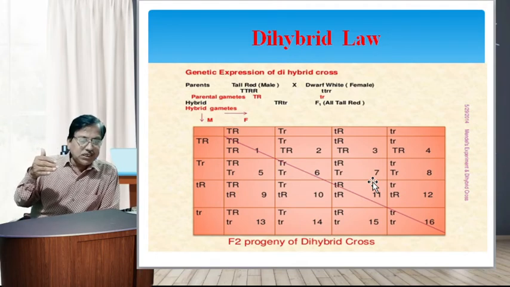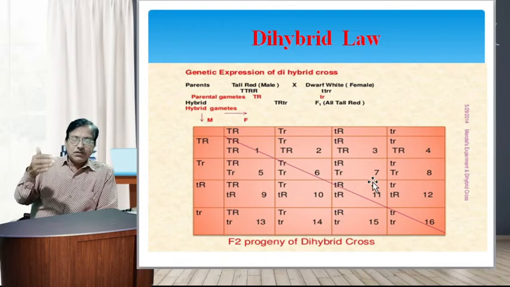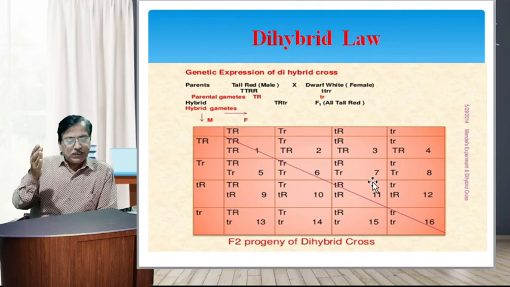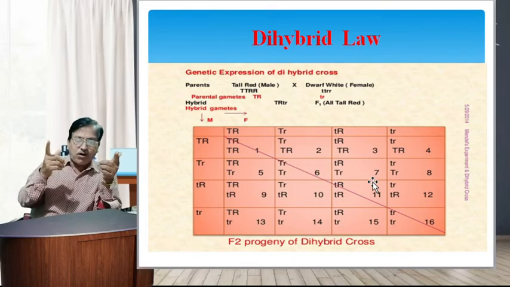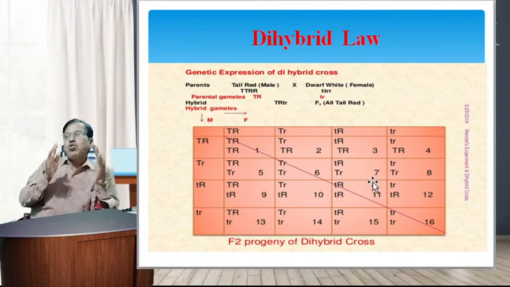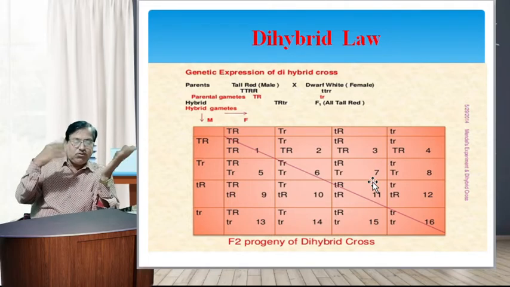These 16 individuals in the second generation have the ratio 9 yellow round, 3 yellow wrinkled, 3 green round and 1 green wrinkled. These results prove the law of independent assortment and show that each pair of contrasting characters behaves independently and bears no permanent association with particular characters.